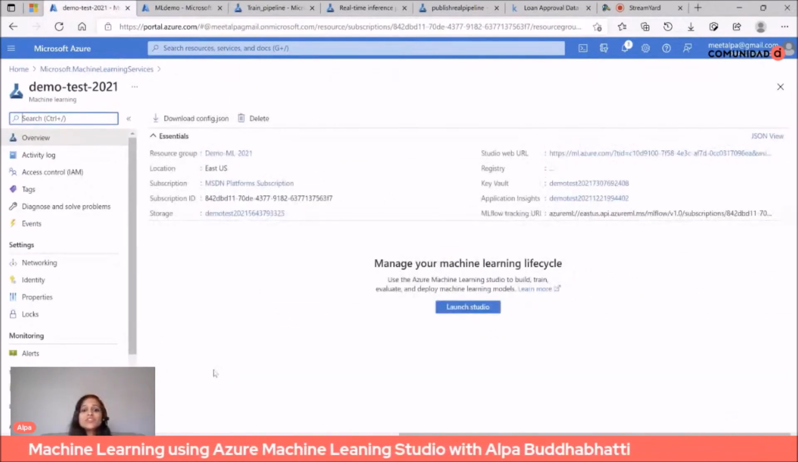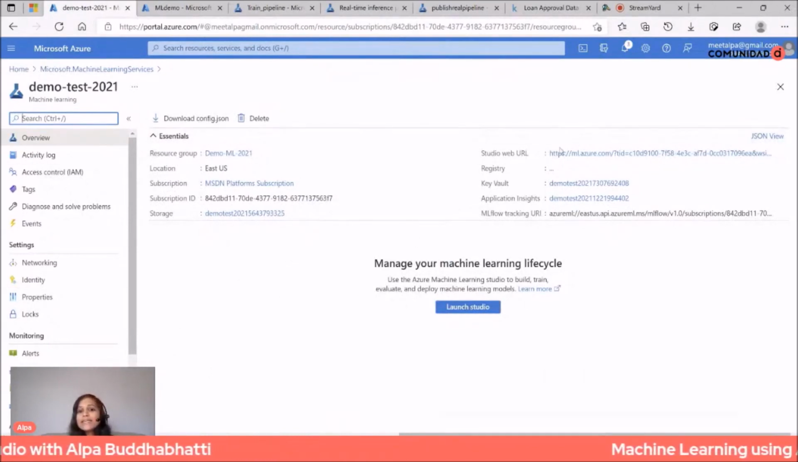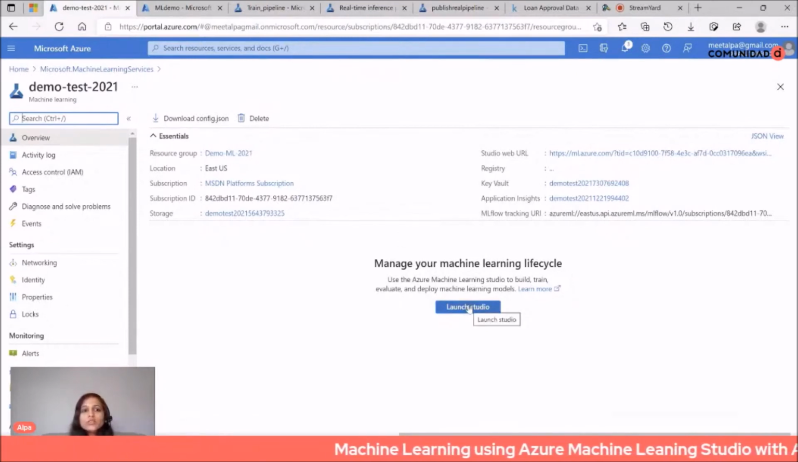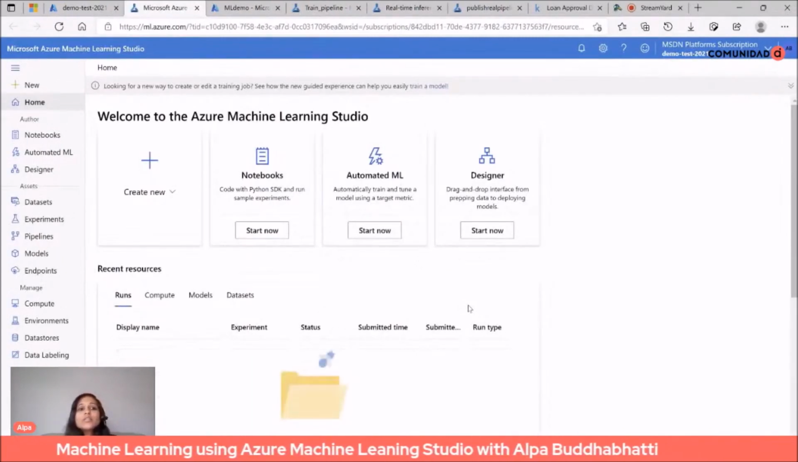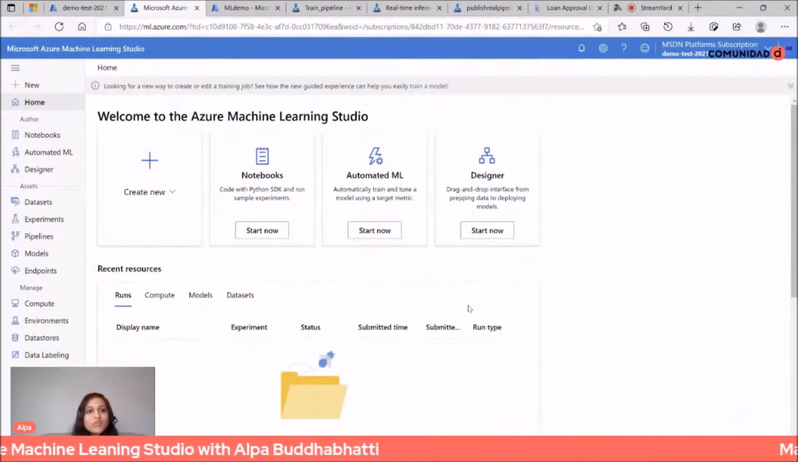This is the first landing page when you create your workspace. You can either use this URL or launch your studio. So let's launch studio. This is your first page when you launch your machine learning studio or designer.